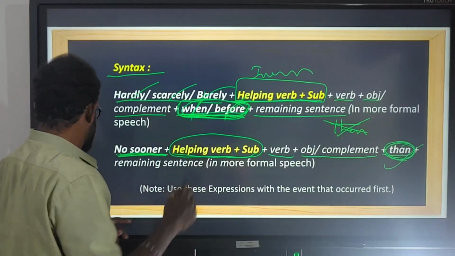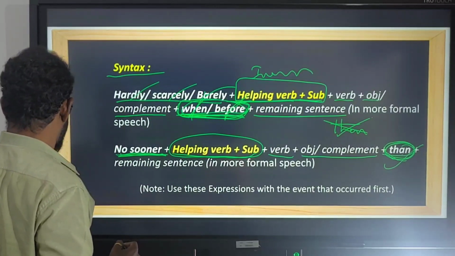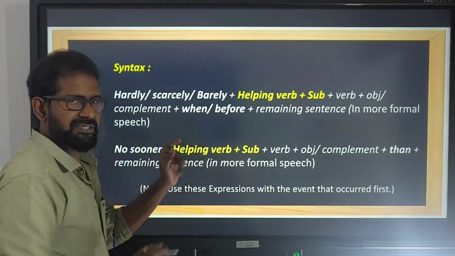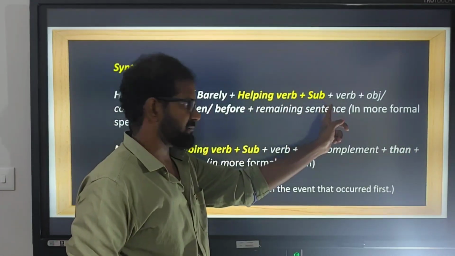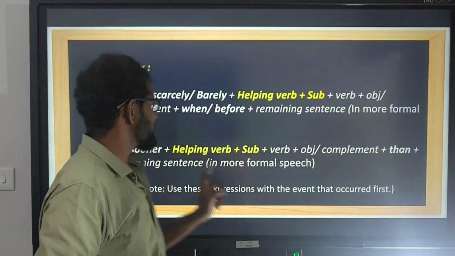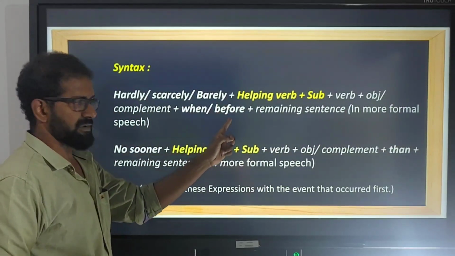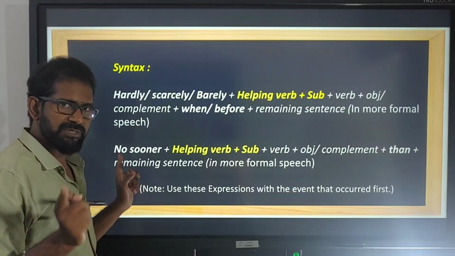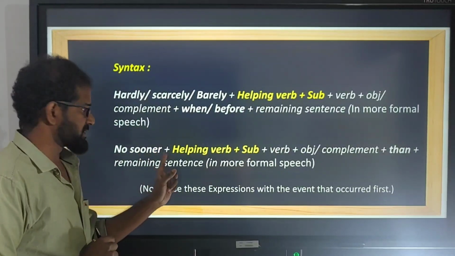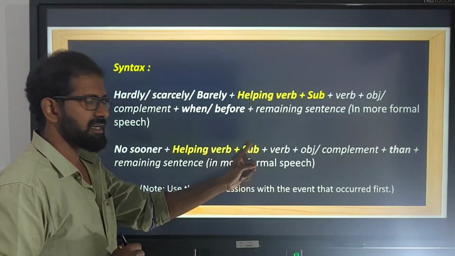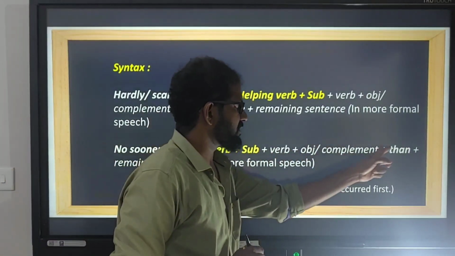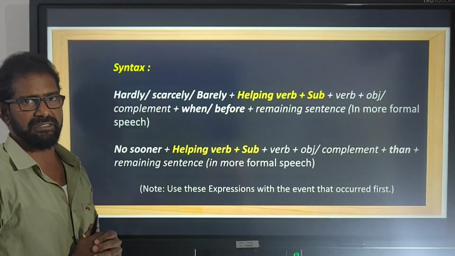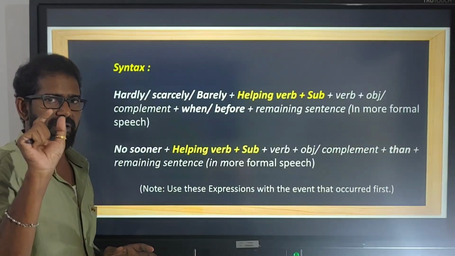So look at the syntax. Hardly, scarcely, barely plus helping verb plus subject plus verb plus object or complement plus when or before plus remaining sentence. When it comes to no sooner plus helping verb plus subject plus verb plus object or complement plus than plus remaining sentence. Here we need to remember a point.